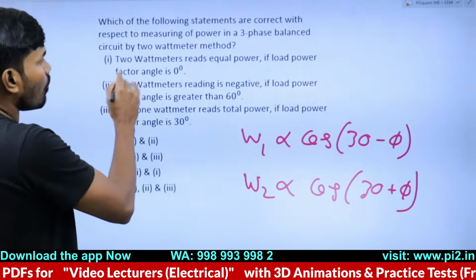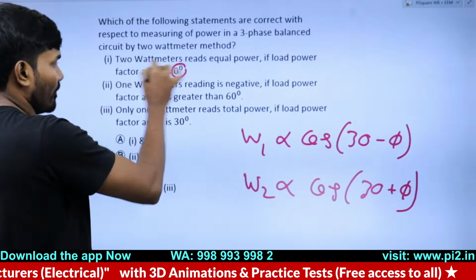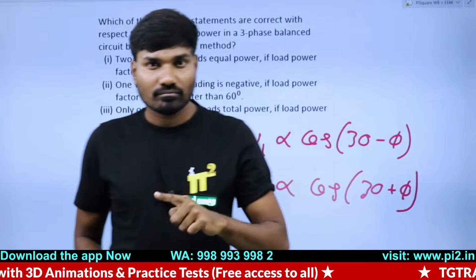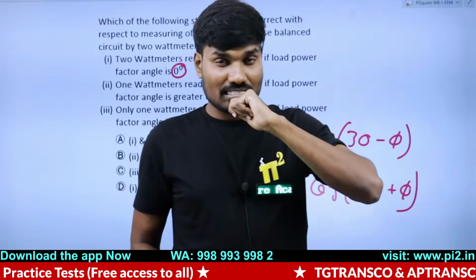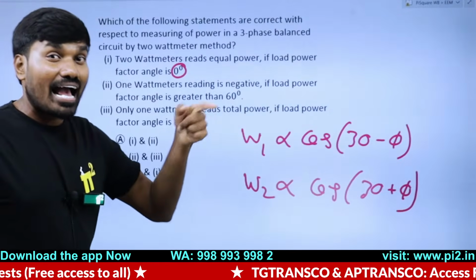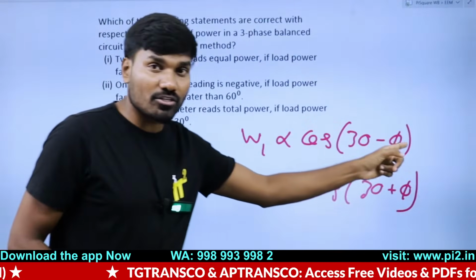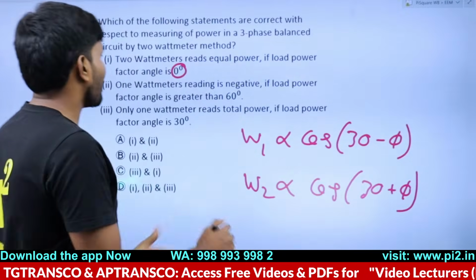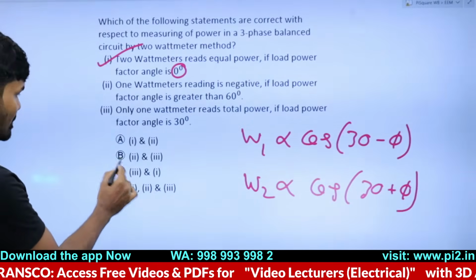First statement: 2 wattmeters read equal power if load power factor angle is 0 degrees. It is not said 0 power factor. If it is 0 power factor, then the angle is 90 degrees. It is said power factor angle is 0. You have to be very careful here. Power factor angle is 0 means phi is 0. If phi is 0, both are cos 30. Yes, this statement is right. So this cannot be the right answer.